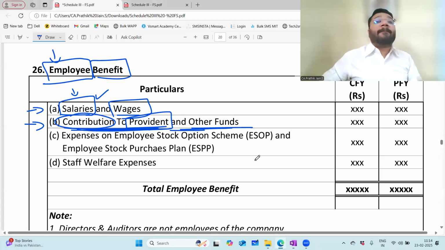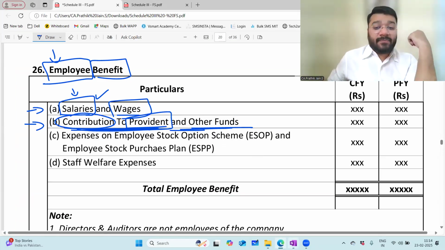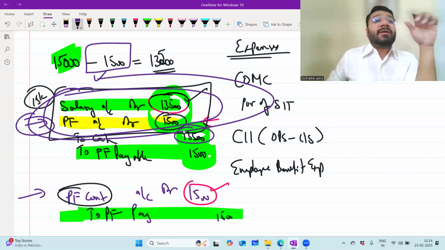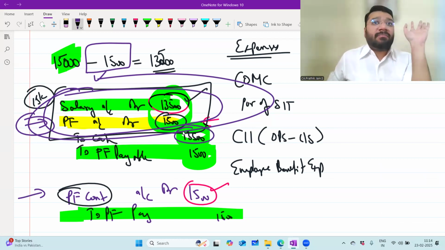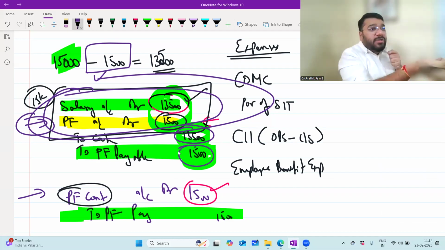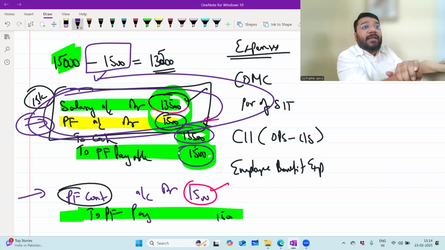Yes, sir. Employees' contribution will not be entered in our books. Employee contribution, my dear, is a part of your salary that you're paying. So the 13,500 you're paying from your pocket is the company's money, for the service you have received. This 1,500 also is the money that is paid by the company for the services received. Please tell me, when this employee had come to you, how much did you promise to pay as a salary? 15,000. So you were about to go and give 15,000 to him. But the government came and stopped your hand, telling that, no.